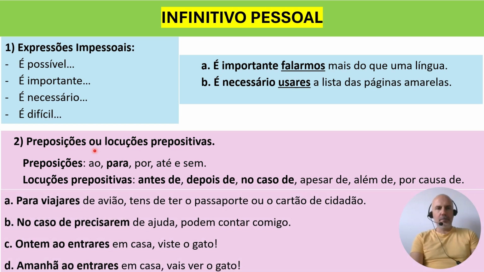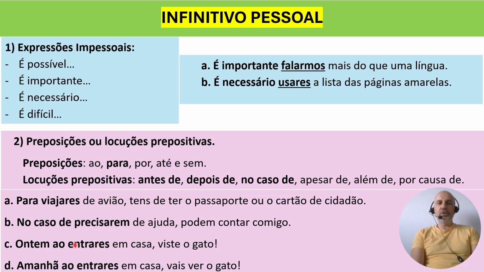A few more examples. Para viajares de avião, so in order for you to travel by plane, tens de ter o passaporte ou o cartão de cidadão. So you have to have the passport or the citizen card. So, para is a connector. Viajares, this is viajar plus es. So this is infinitivo pessoal for tu. No caso de precisarem, precisarem means that we're using it with vocês, or eles, or elas. No caso de precisarem de ajuda, so in case you guys need help, podem contar comigo. You can count with me; we say count with me, but in English you say count on me.